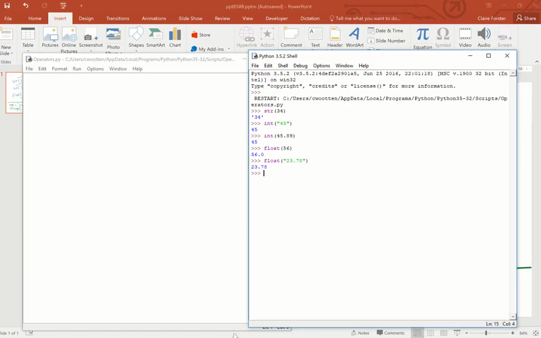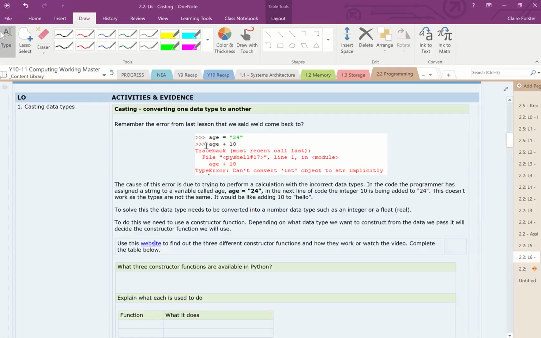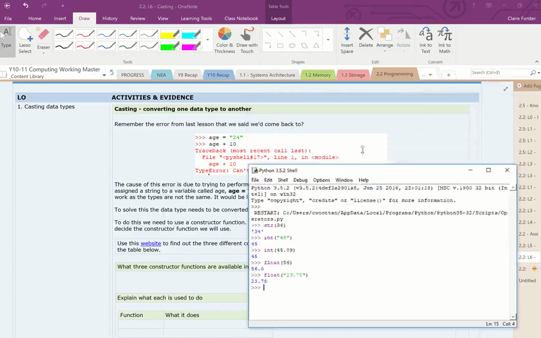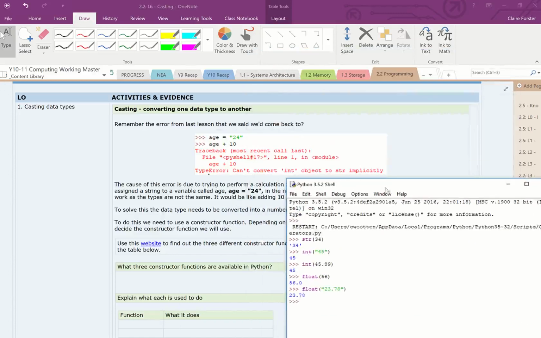So let's look at that problem we had again, so we can fix that now, right? Let's go down here. Oh no, I can't really. Just move it over a little bit. Okay, hopefully you can see down here. So age equals 24 as a string. So we've got a variable called age, and I'm assigning it with the string 24. That didn't work. I can't just put age plus 10. That's not going to work. So I'm going to convert age.